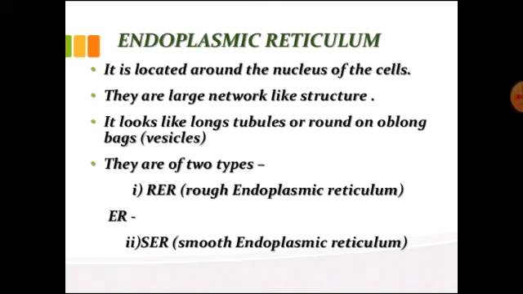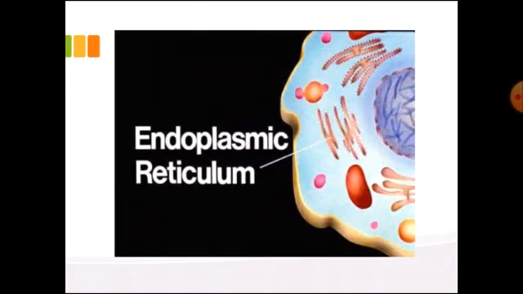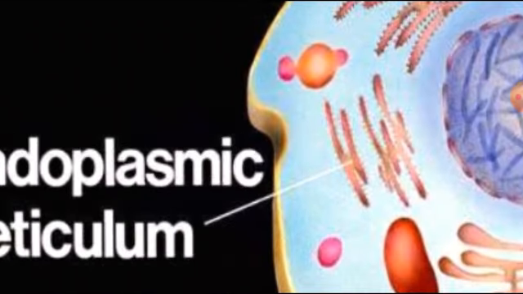Students, the endoplasmic reticulum is a complex network of membrane bound channels or flat sacs, tubules, and vesicles. It may be connected to both the outer nuclear membrane as well as the plasma membrane, and the membrane of the endoplasmic reticulum is similar in structure to the plasma membrane. The endoplasmic reticulum is present in all cells except prokaryotes and mammalian erythrocytes like the RBC. Depending upon the presence or absence of ribosomes on the surface, there are two types of endoplasmic reticulum.